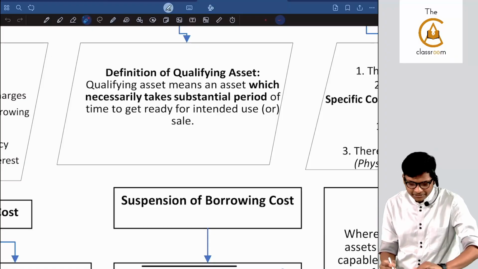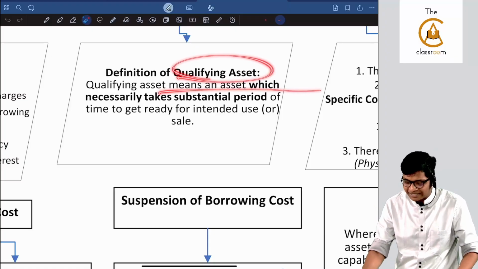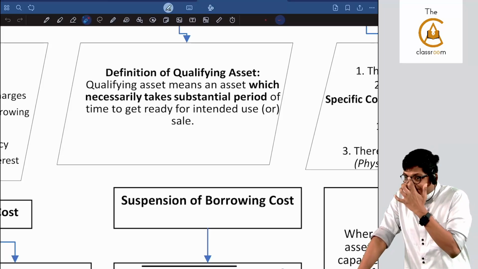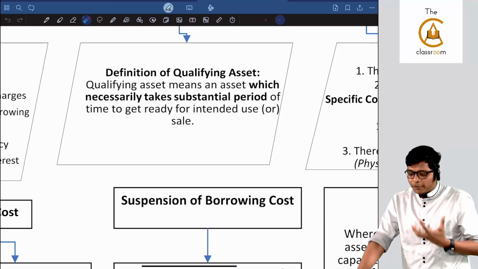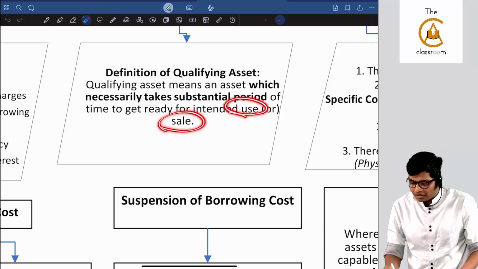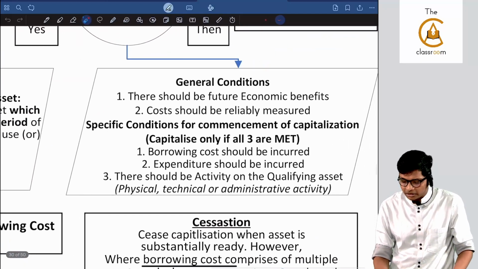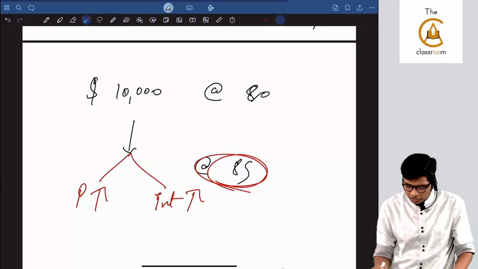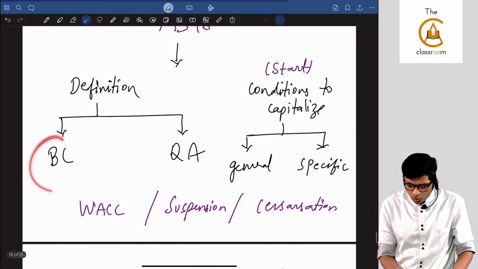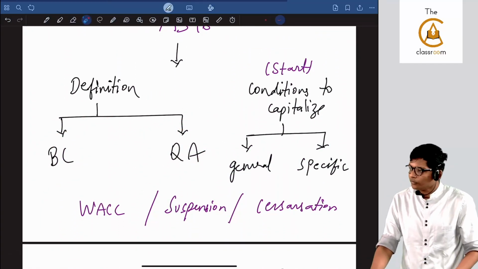So what is a qualifying asset? Qualifying asset means an asset which necessarily takes a substantial period of time to get ready for intended use or sale. Very important definition. Are you following, guys? Okay. Next, I told you. So with this, if you see, we are done with what is borrowing cost and what is a qualifying asset.